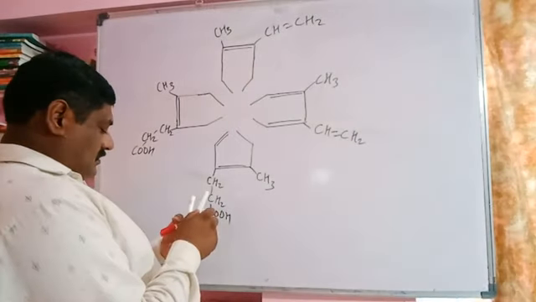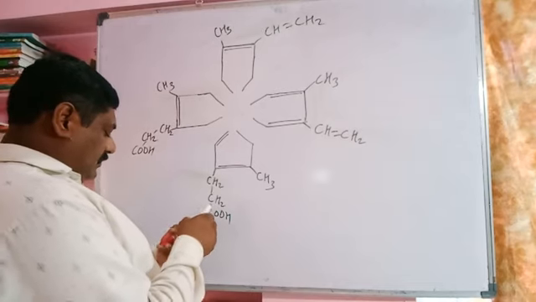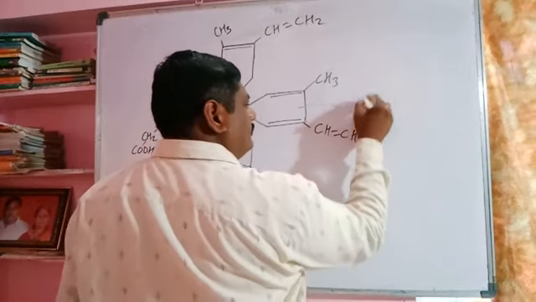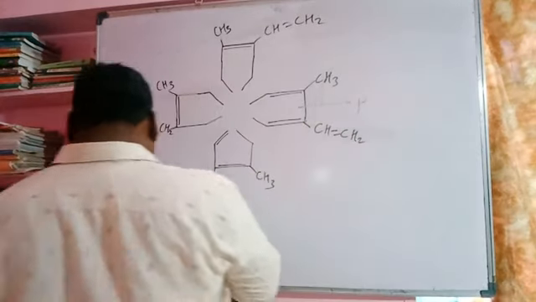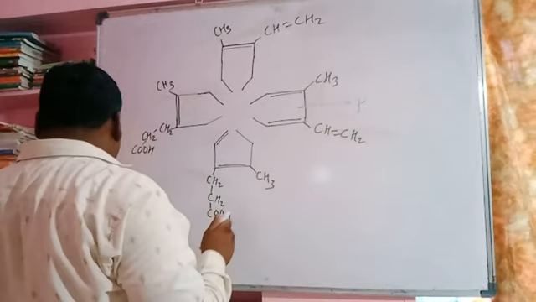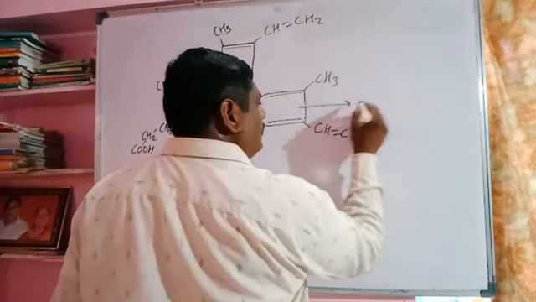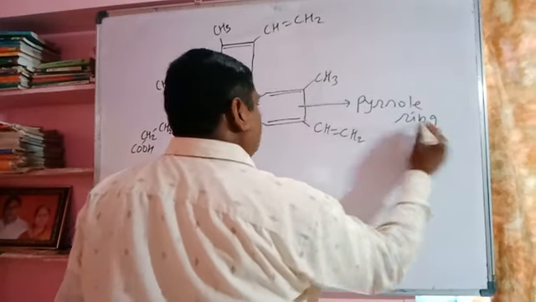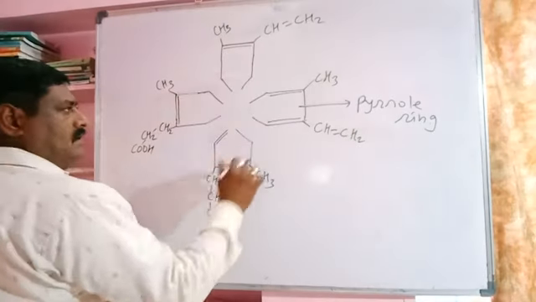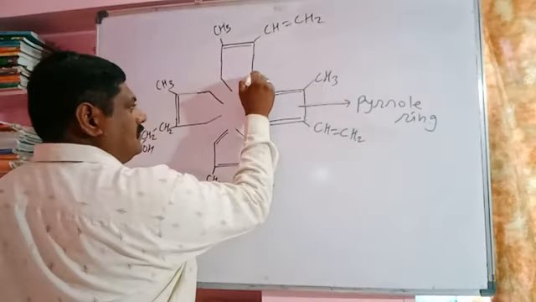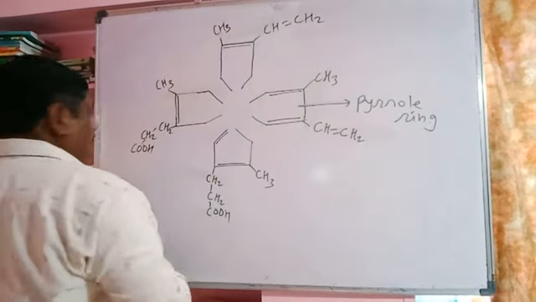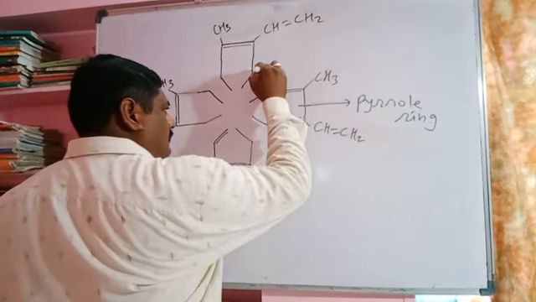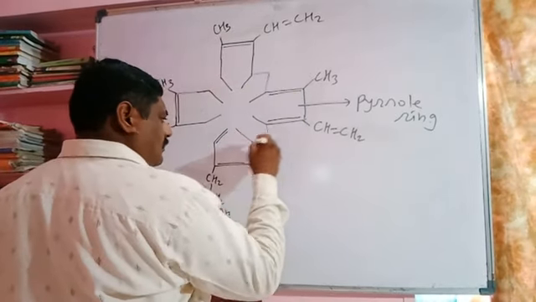Hemoglobin is made up of 4 pyrrole rings. This is one pyrrole ring. The 4 pyrrole rings are attached with each other to form the structure called porphyrin.